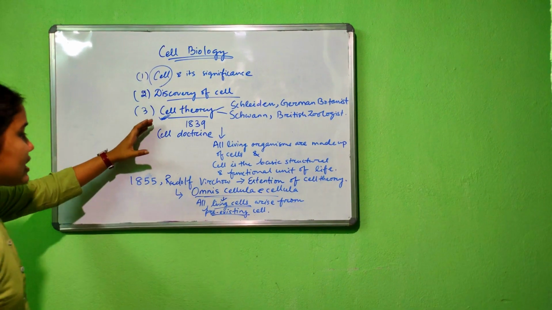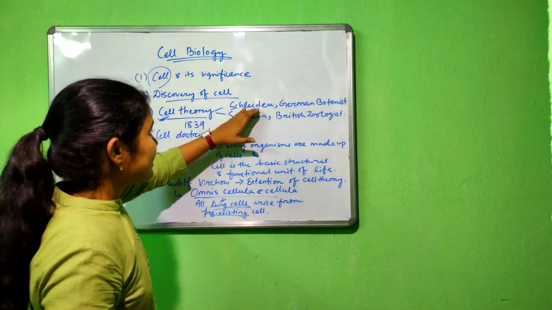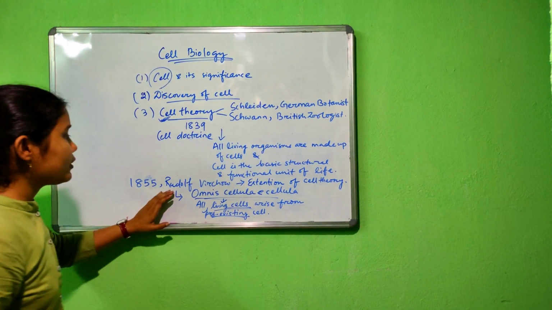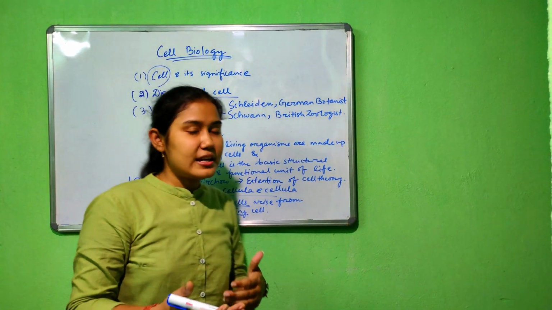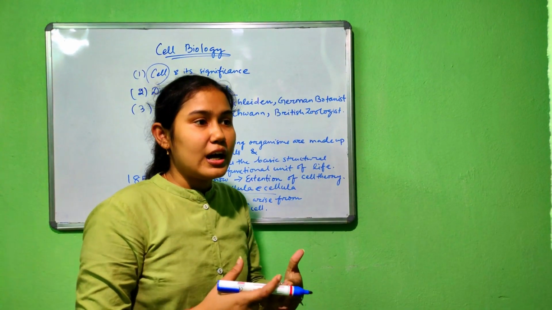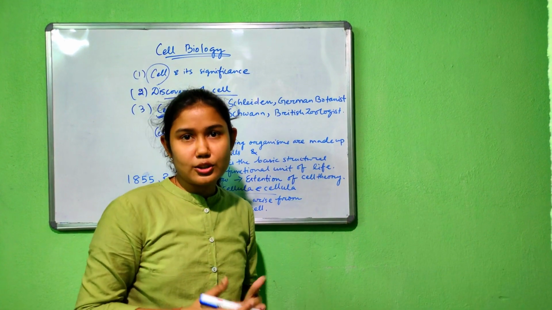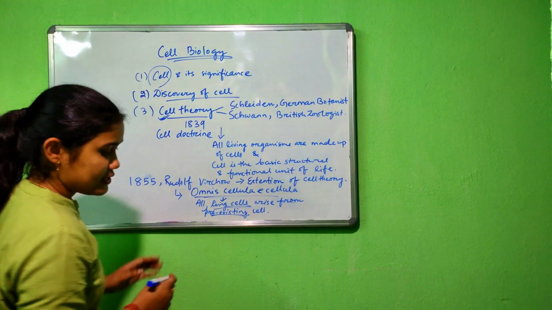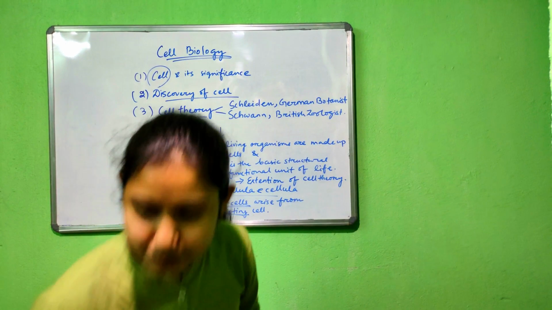So, combining both the cell theory given by Schleiden and Schwann, and what was given by Rudolf Virchow, various new scientists have come up with a modern cell theory which includes various points. So, let us discuss that.